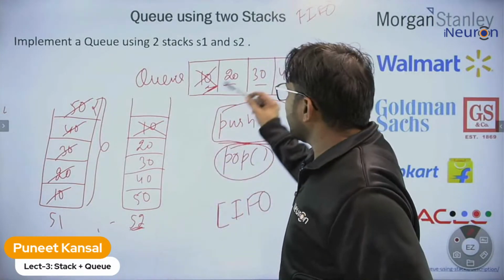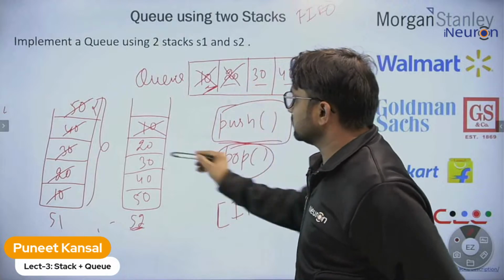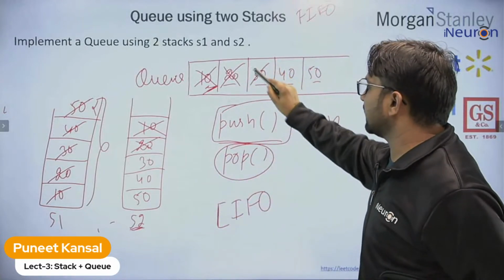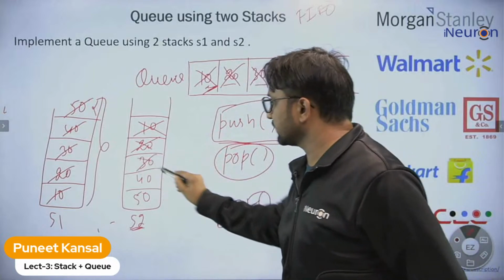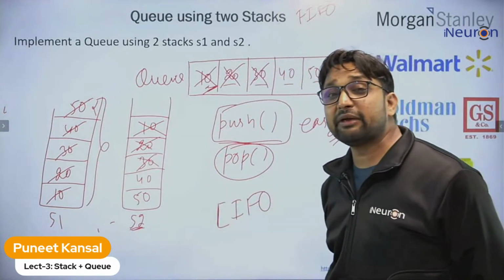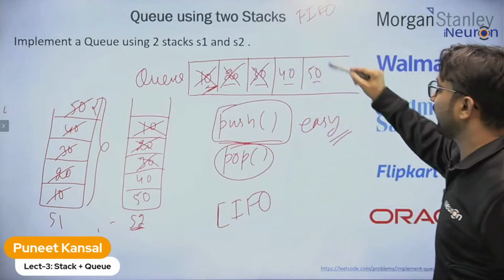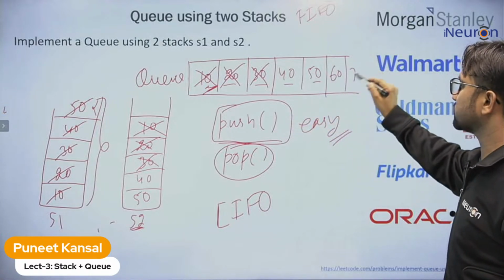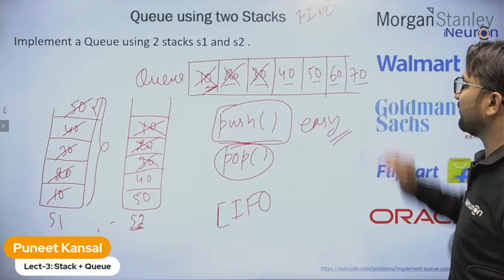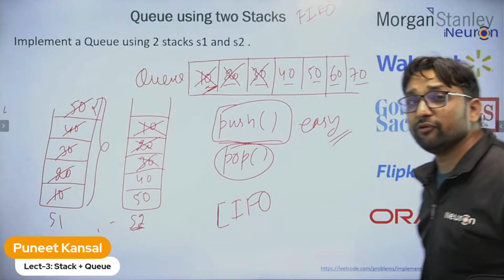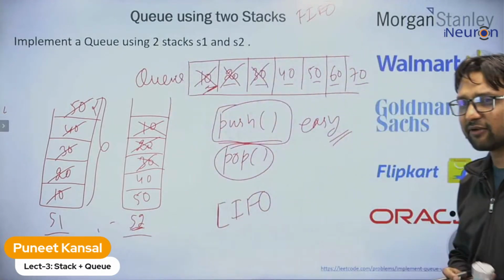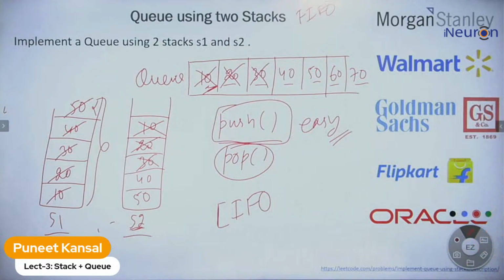Now we want to delete the next element, 20. Yes, we can delete it, that is at the top. We want to delete the next element, 30. Yes, that is at the top. But what will happen if new elements come? Where will you insert? Please tell me, in stack 1 or stack 2? Let's suppose 60 and 70 new elements come. Where will you insert? In stack 1 or stack 2? Please reply.